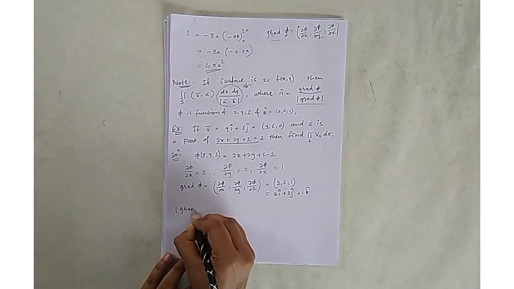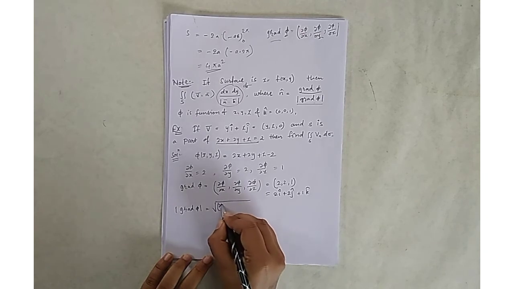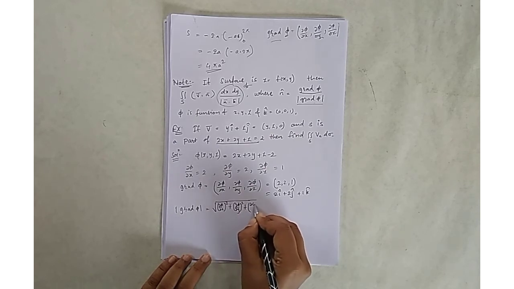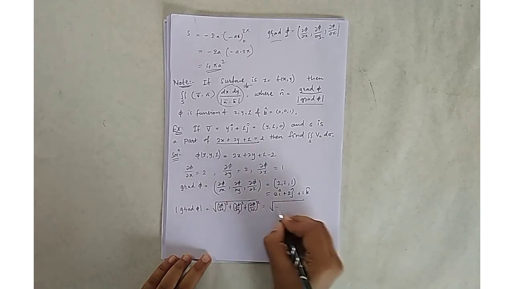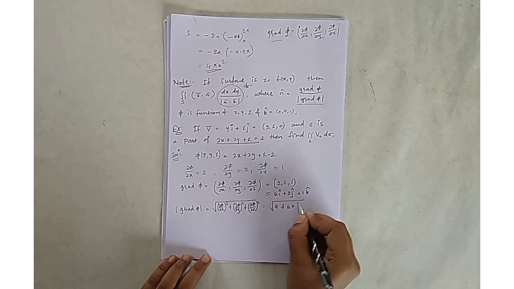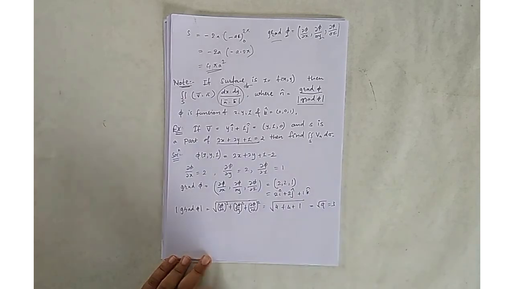So absolute value of gradient phi is nothing but square root of (del phi by del x) whole square plus (del phi by del y) whole square plus (del phi by del z) whole square. Put all this value: square root of 2 square is 4, 2 square is 4, plus 1 square is 1, that is square root of 9, which is 3.